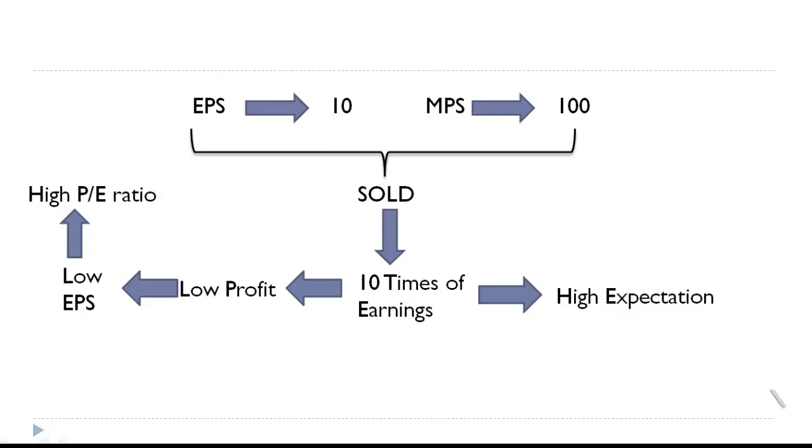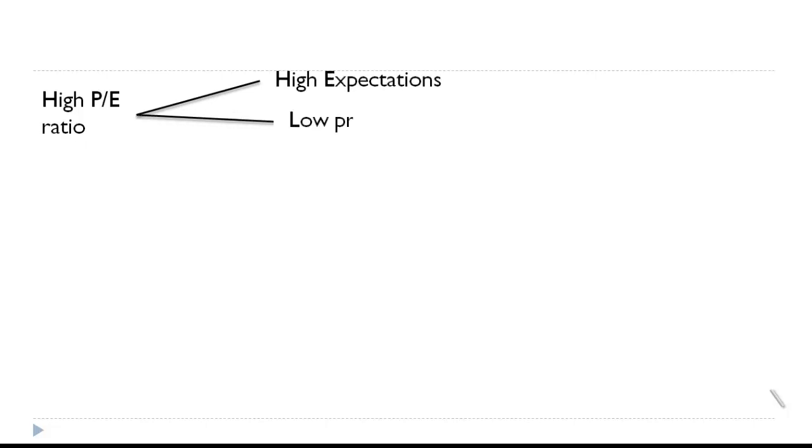Hence, one cannot directly come to a conclusion by looking at the PE ratio that if the ratio is very high, there is a high expectation. No, it can be on account of low profit also. So how to understand this? See, if there is a high PE ratio, as discussed, it can be either on account of high expectations or on account of low profit. So hence shareholders will not be in a position to take a decision.